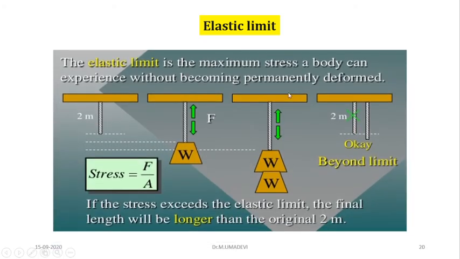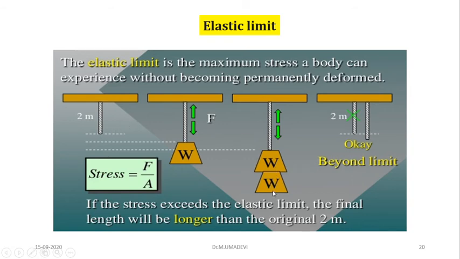Next, elastic limit. The elastic limit is the maximum stress a body can experience without becoming permanently deformed. Here we know the formula, stress is equal to force by area. Here this is the original length, 2 meter. I am applying a load. What happened? This is a tensile force acting, so the length increases a little bit. If we remove the load, then it will go back to the original position. The length will not increase.